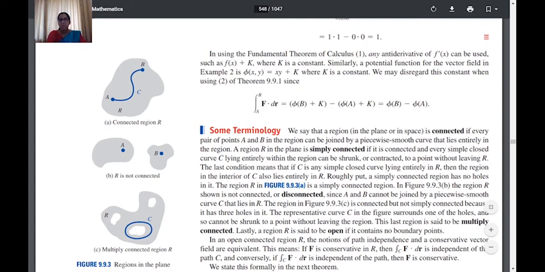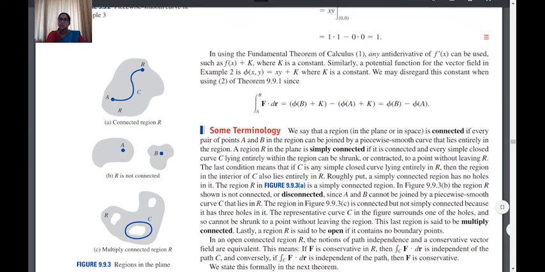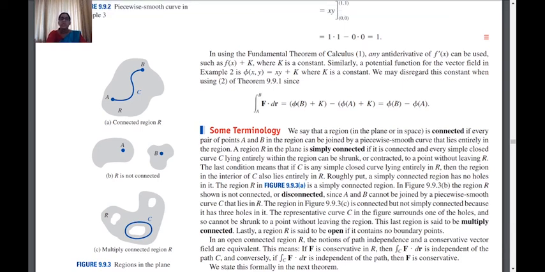So if there are no holes, the region is said to be simply connected, and if there are holes in it, the region is said to be multiply connected. So these are the few definitions that we must keep in mind before moving on to the further discussion.